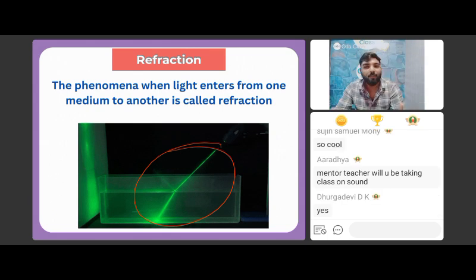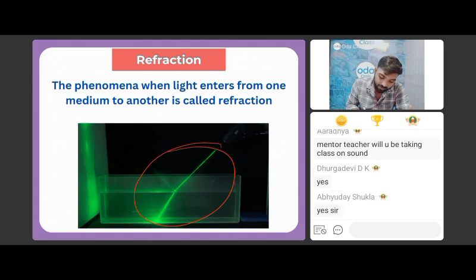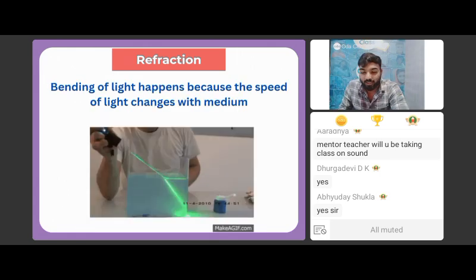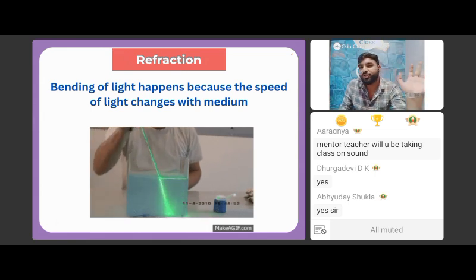ठीक है? Now students, you might be thinking, but sir, why the light is bending? Why the things are looking like this? सोच रहे हो कि नहीं? Tell me guys. Are you thinking the same thing? That sir, why the light is looking like this? Why the light is bending? So students, let's try to understand that as well. इसे भी हम समझते हैं फटाफट से. Quickly we are going to understand that. Okay? Now students, light is going to bend because the speed of the light is going to change. जब लाइट की स्पीड होगी, that is going to change, guys.